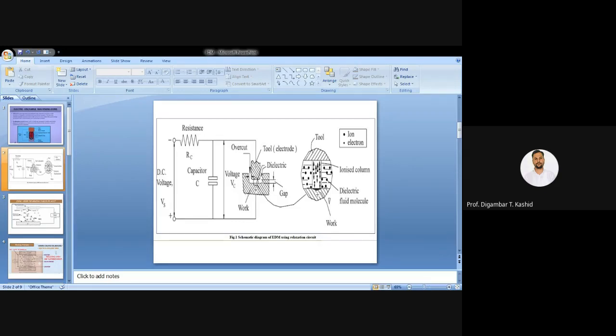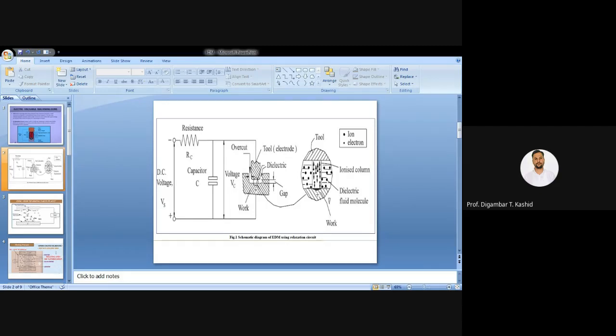At that time there is a surge of flow of electrons from the cathode towards the anode, and at the same time these ions, which are positively charged, you can see these are the ions, are directed towards the cathode.